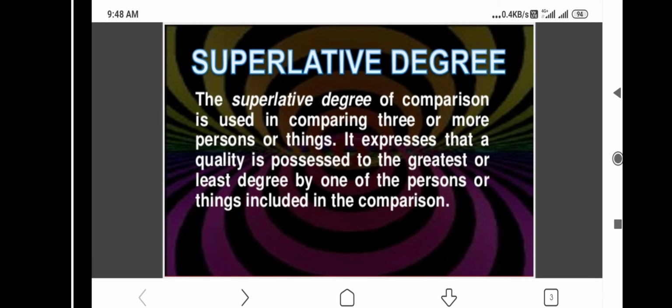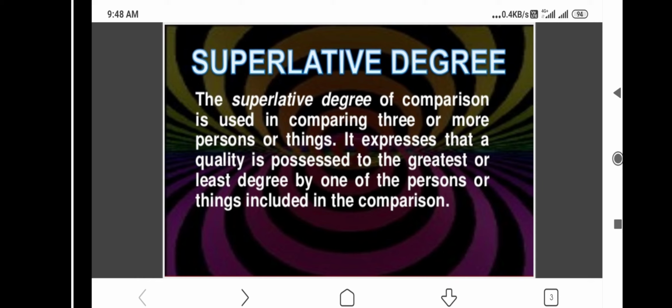Next is superlative degree. The superlative degree of comparison is used in comparing three or more persons or things. It expresses that the quality is possessed to the greatest or least degree by one of the persons or things included in the comparison. So superlative degree has a comparison of two or more things. It expresses the quality of the greatest or least degree by a person. Superlative is the greatest. Nothing is better than that.